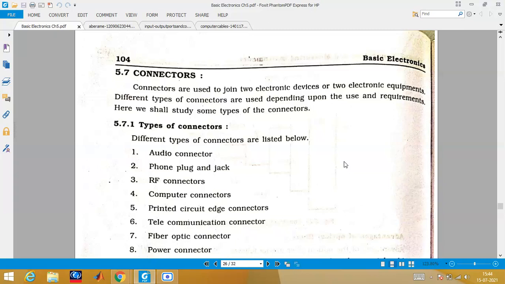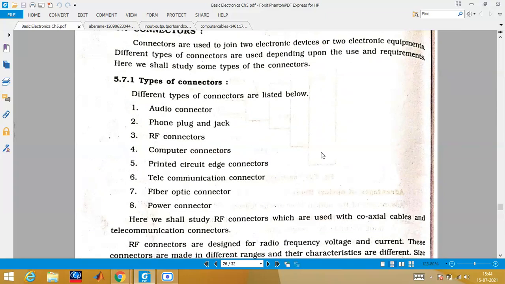For example, I am having a mouse with me. I want to connect it to a laptop. If it is a wired one, can I connect it directly? No. I have to connect through a cable. If the cable is also there, then also I cannot connect unless I have a connector. Okay? USB connector we are using, right? So I can plug and play a USB and then I can use the mouse. So there are several different categories. Plug and play, audio connector, RF connector, computer connector, PCB connectors, telecommunication connector, fiber optic, power connector. By looking at the name itself, you can say what are the various applications where we are going to use these connectors. Okay.